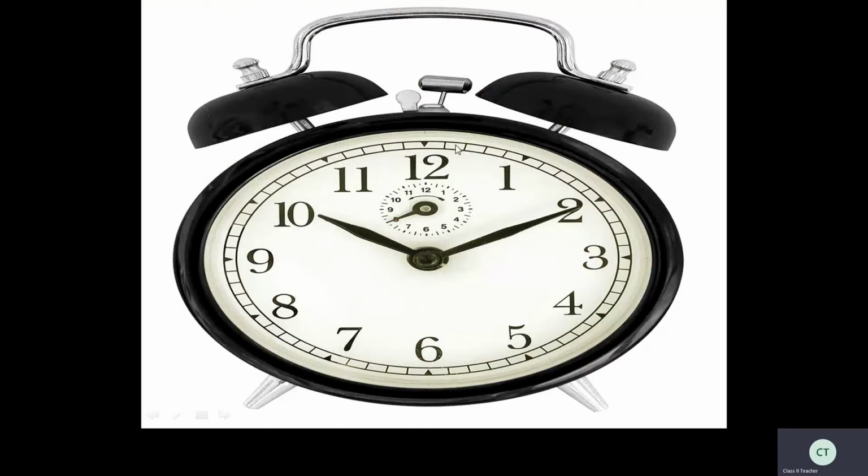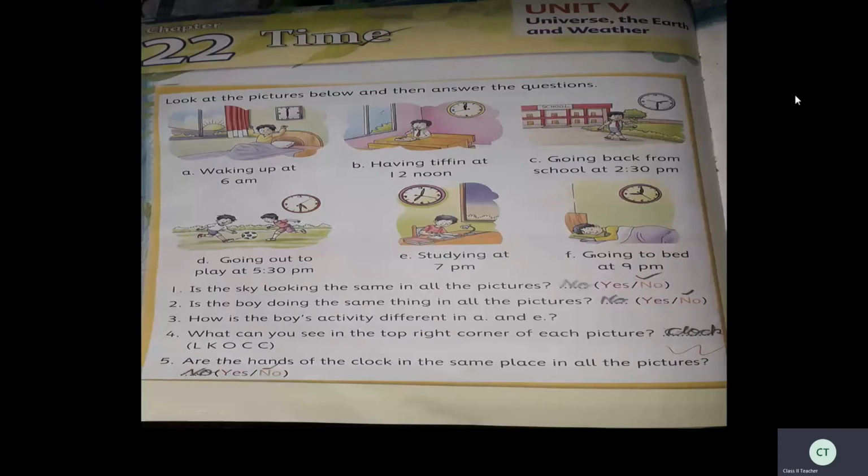Now, today we are going to learn about our time. So, here you can see many pictures. Look at the pictures below and then answer the questions. The first picture, waking up at 6 a.m. See, like you, a boy, he is waking up at 6 a.m. The next, having tiffin at 12 noon. So he is having his tiffin at 12 o'clock.